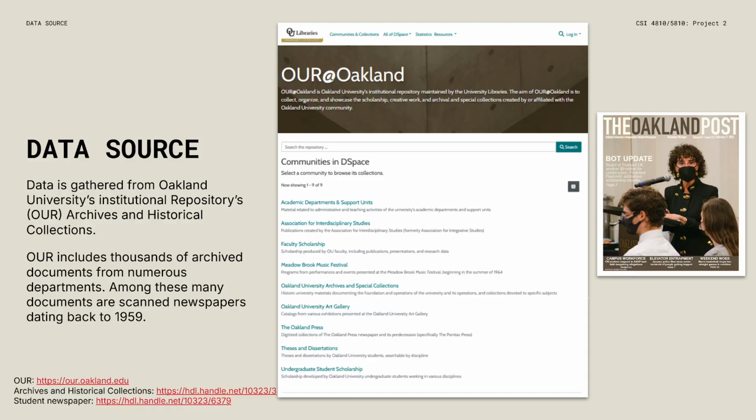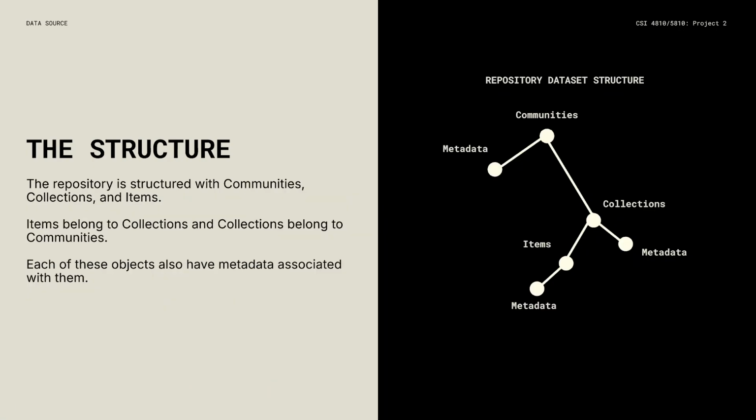So the data source: everything is retrieved from the Oakland University Institutional Repository, which is a publicly accessible webpage you can navigate through. Specifically, in the Archives and Historical Collections collection is the student newspaper archive, which includes scans of every issue of the student newspaper since 1959. The structure of this repository includes communities, which have collections, which have items, and each of those objects individually has metadata.